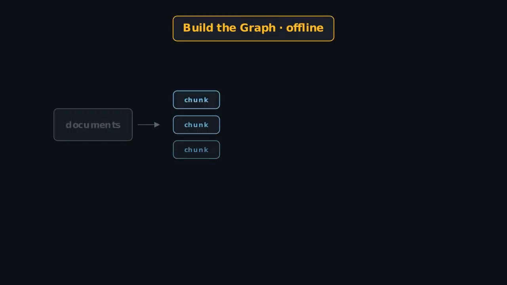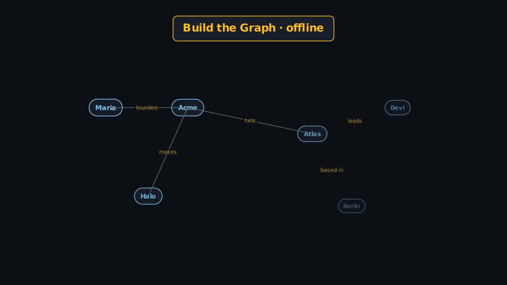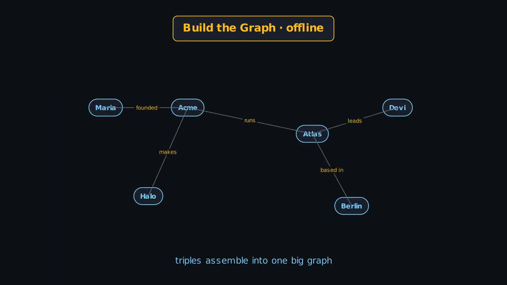Building that graph happens offline in a few stages. It starts, as always, by chunking your documents. But then, instead of only embedding each chunk, an LLM reads it and extracts the entities and the relationships between them as structured triples. Those triples are assembled into one big graph. Every entity a node, every relationship an edge.